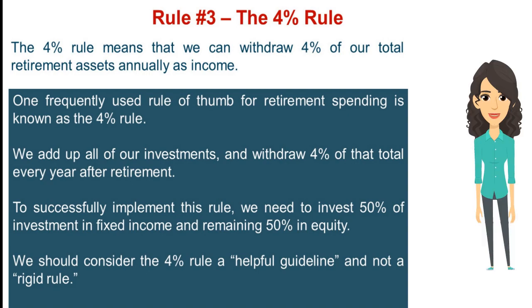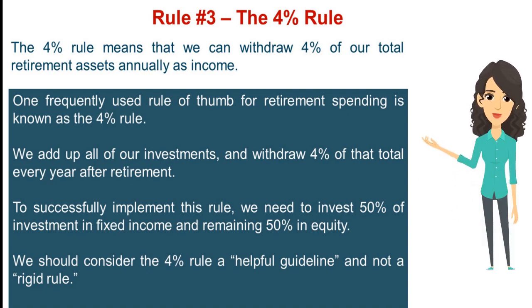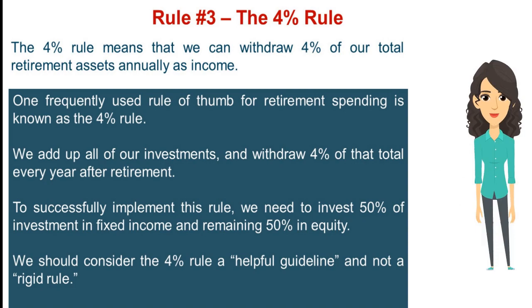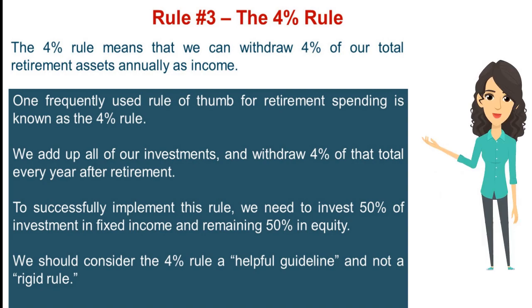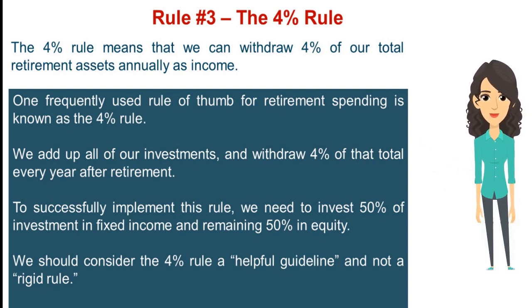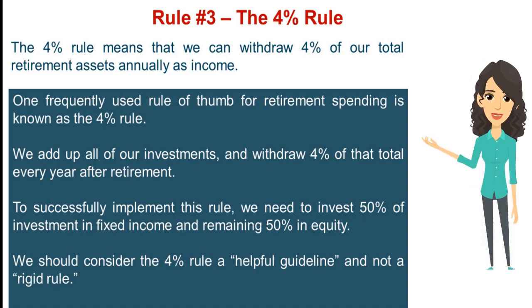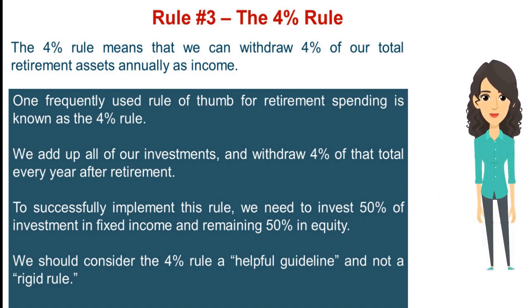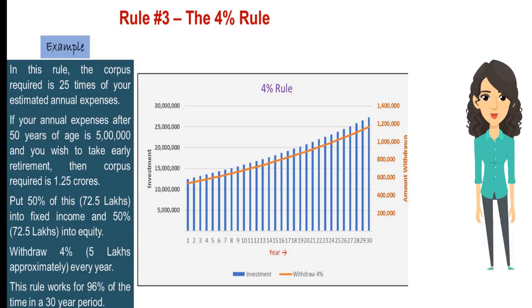Rule number 3, the 4% rule. The 4% rule means that we can withdraw 4% of our total retirement assets annually as income. We add up all of our investments and withdraw 4% of that total every year after retirement. To successfully implement this rule, we need to invest 50% of the investment in fixed income and the remaining 50% in equity. We should consider the 4% rule a helpful guideline and not a rigid rule.